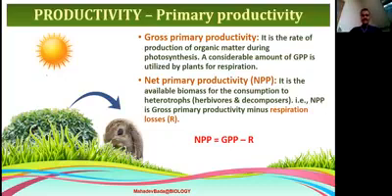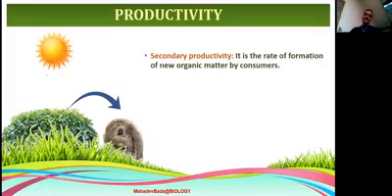Now secondary productivity will come. Primary productivity refers to the plants. Plants prepare the food, part of it is utilized, and the left-over energy remains with them. Secondary productivity means the energy that I get from the plant. It is the rate of formation of new organic matter by consumers.